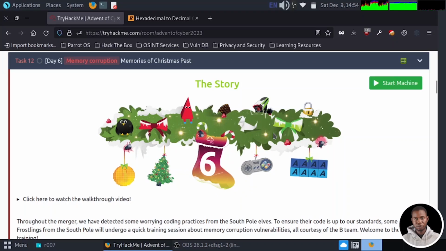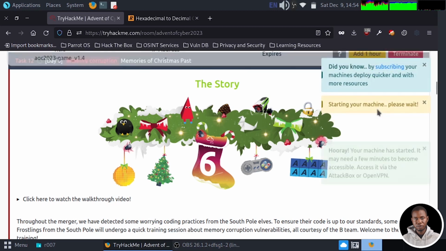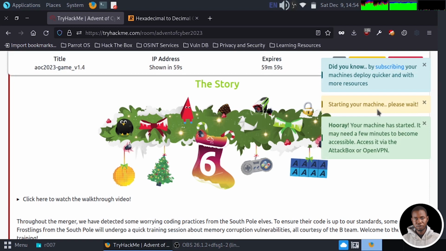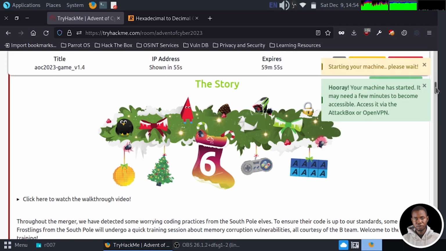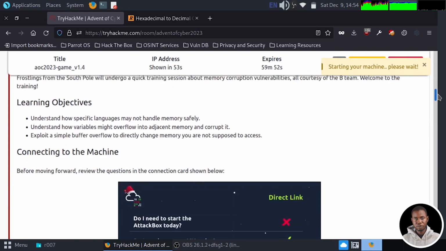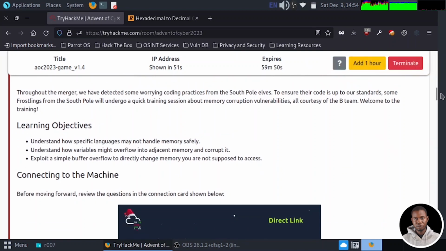Alright, welcome to today's task. As you can see, the tagline for today is Memories of Christmas Past, and we have our Start Machine button right here. So I'm going to click on that button and wait for our machine to fully boot. And this is going to take about 1 minute. So while that is coming up, let's take a look at our storyline.